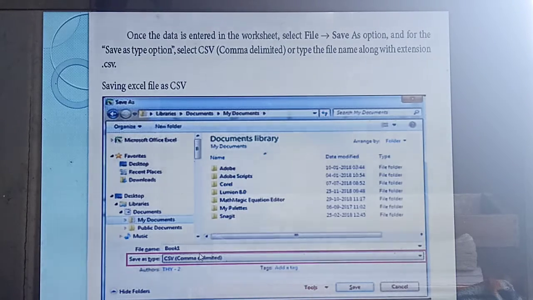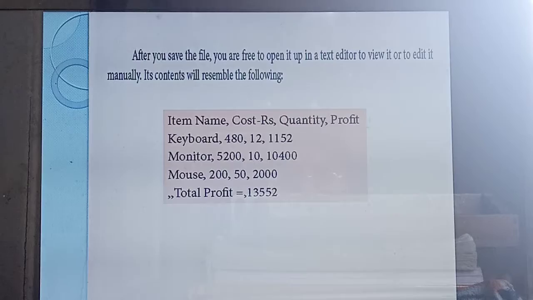Understood? In the place of file name you should give the file name. In save as type you should choose CSV. Then you should click this save button. Then automatically your file is saved with the extension .csv. This is the format to open and save the file. Understood? Okay. Next,